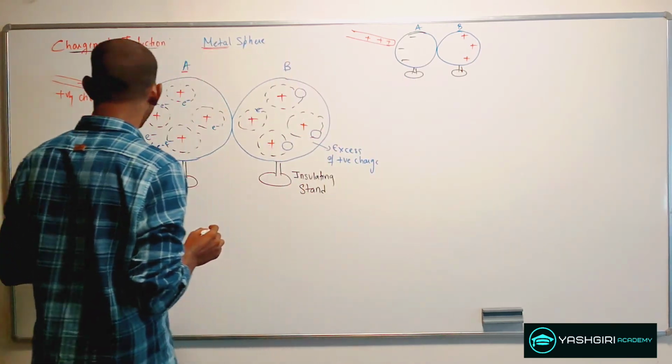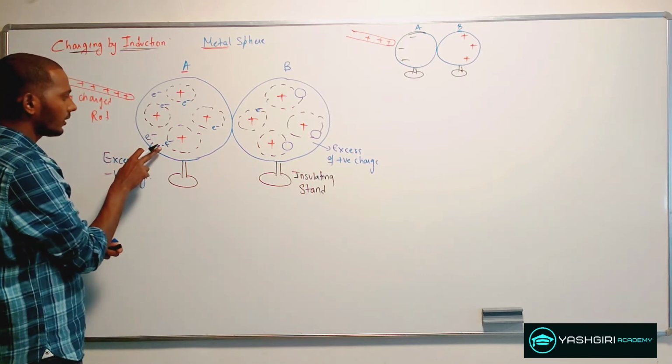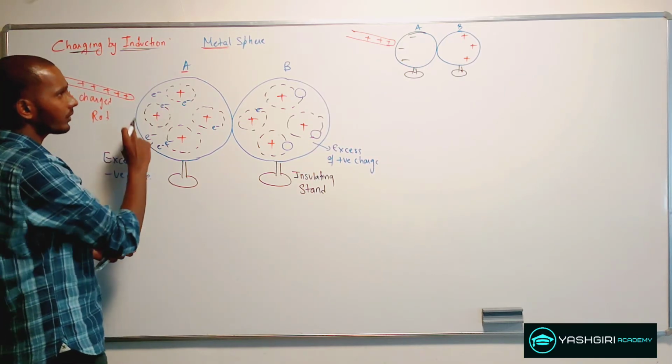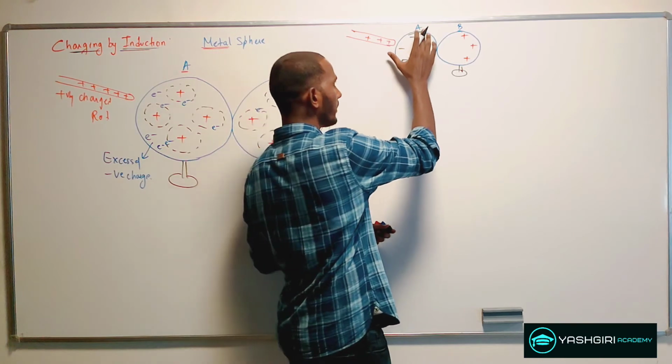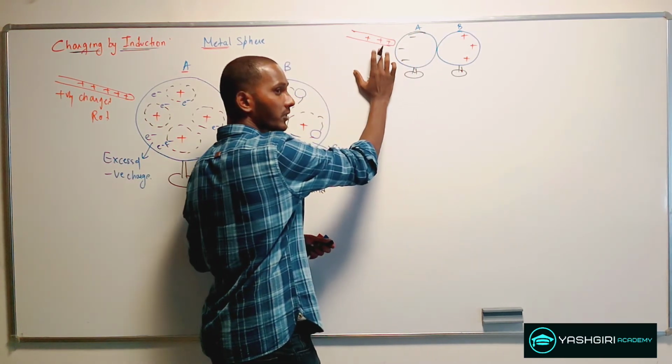Now here, the reason for this free electron to be over here on the left surface of the sphere A is this positively charged rod, right?